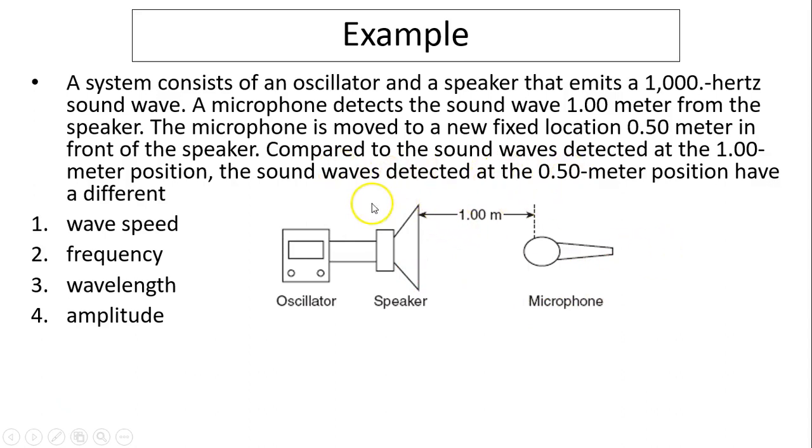So compared to the sound wave detected at the 1 meter position, the sound wave detected at the 0.5 meter position must have a different amplitude, since the source is not moving, so neither its frequency nor wavelength change. The only difference is amplitude, because your distance changes. The farther you are away, the less you hear. So at 0.5 meters, you can hear better than at the 1 meter position.